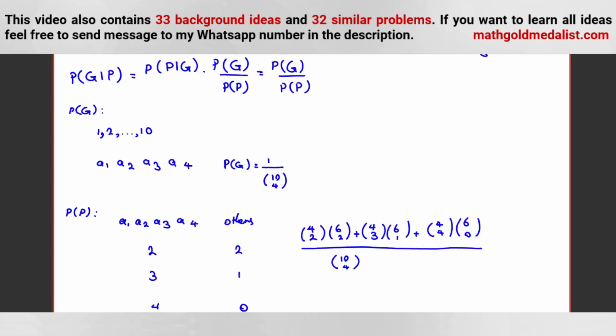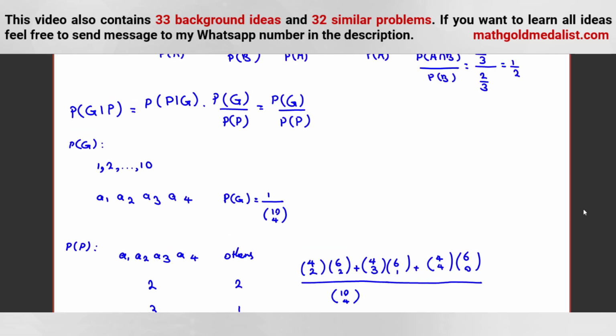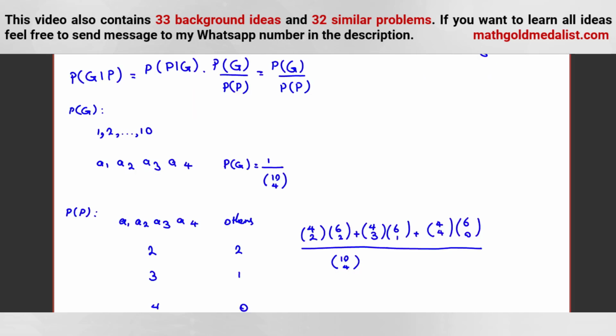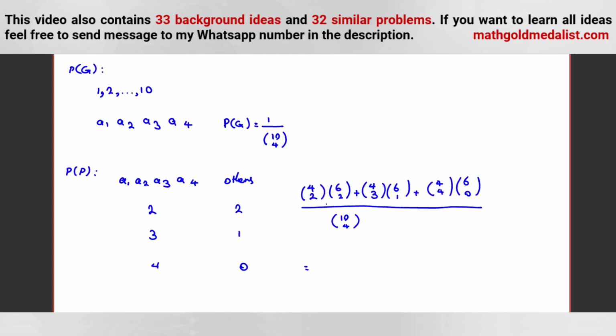Now we should calculate this part. We have P of P, and we can divide. 4 choose 2 is 6, 6 choose 2 is 15, so it will be 90, plus 4 choose 3 is 4, 6 choose 1 is 6, 4 times 6 is 24, plus 4 choose 4 is 1, 6 choose 0 is also 1, plus 1, over 10 choose 4. 90 plus 24 is 114, 115, over 10 choose 4.